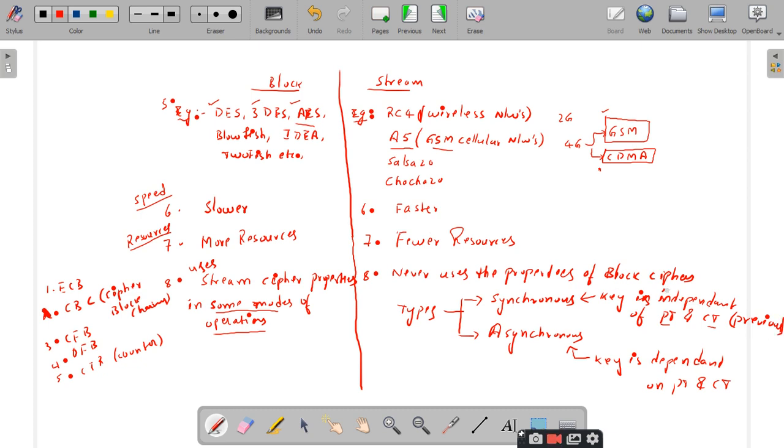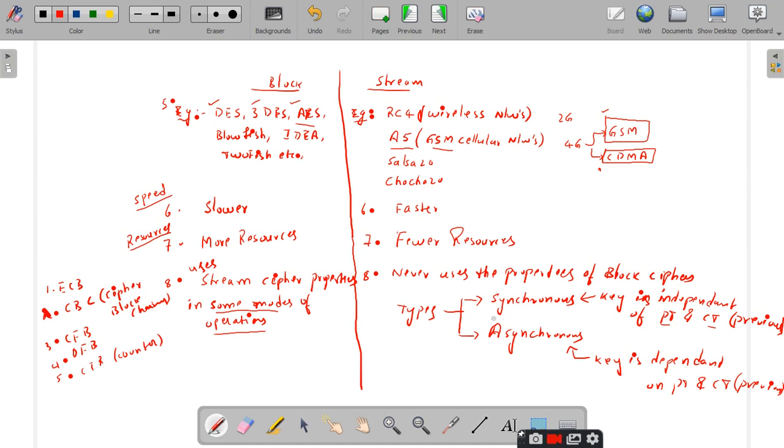So if the key does not depend on previous plain text and ciphertext, we call it synchronous. And if the key is dependent on the previous plain text and ciphertext, we call it an asynchronous stream cipher. You just remember these two things. We don't have much discussion in our actual syllabus either. He will ask what actually synchronous and asynchronous are, that's it. Is it clear up to this point? Yes, sir. So these are the major differences between the block cipher and the stream cipher.